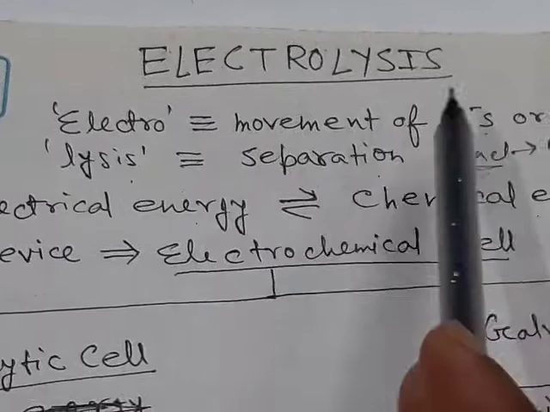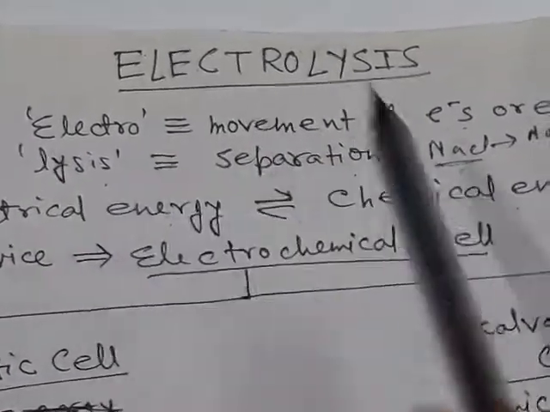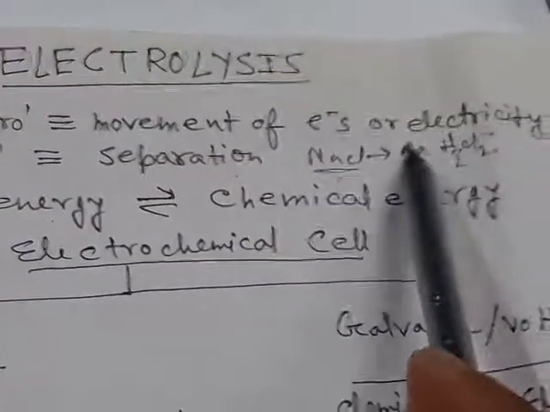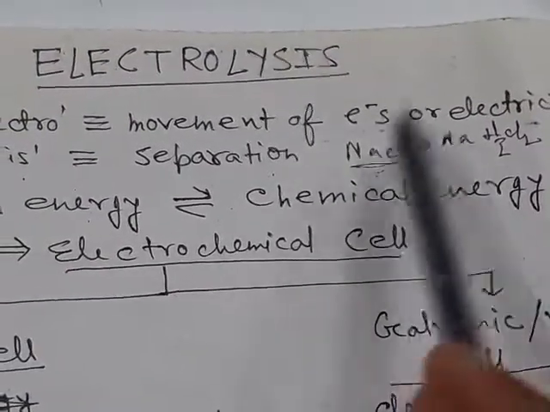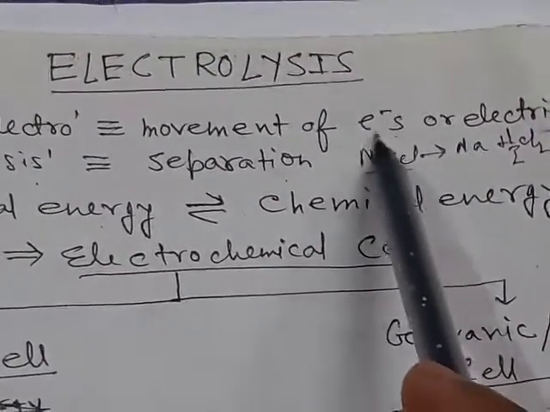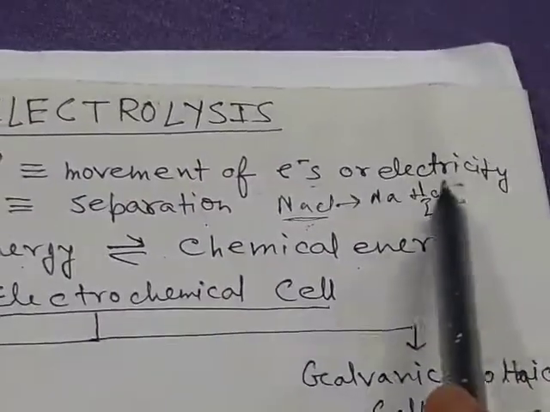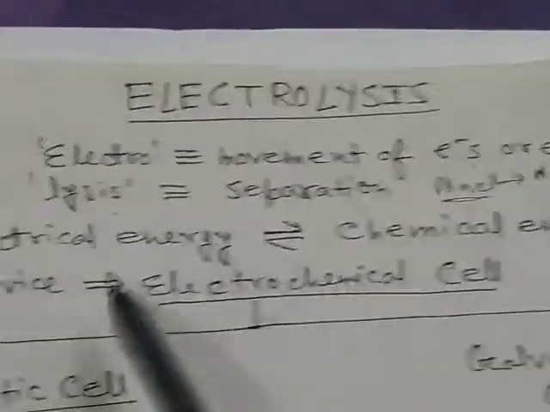What is the meaning of electrolysis? That means movement of electrons or electricity. Electron is a charged particle. When there will be movement of any charged particle, there will be generation of electricity.